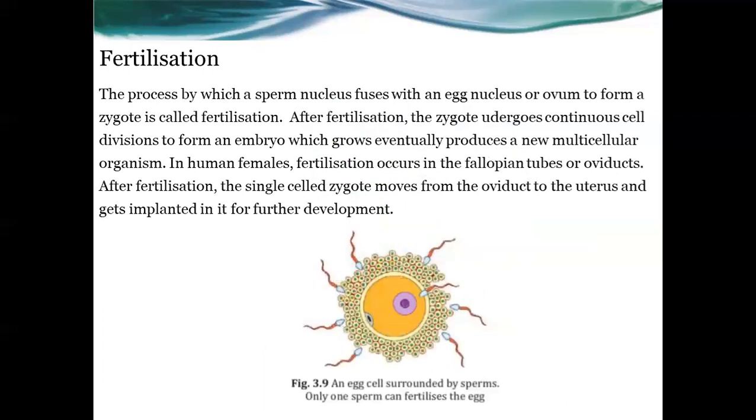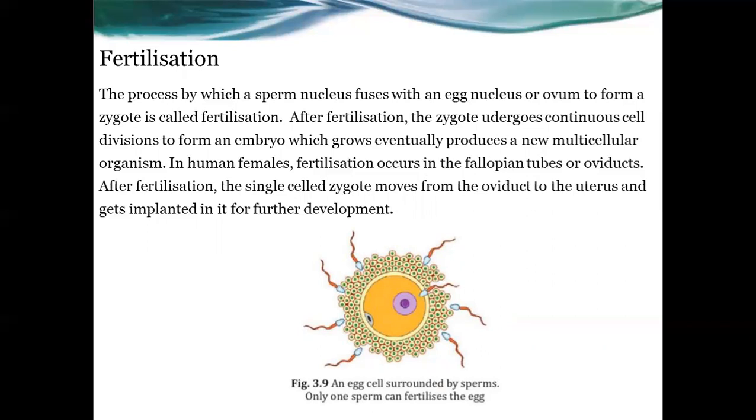Then fertilization. Next, this is the next topic of the chapter, fertilization. Fertilization means the process by which the sperm nucleus fuses with an egg nucleus. The other name of the egg nucleus is ovum, and it forms a zygote.